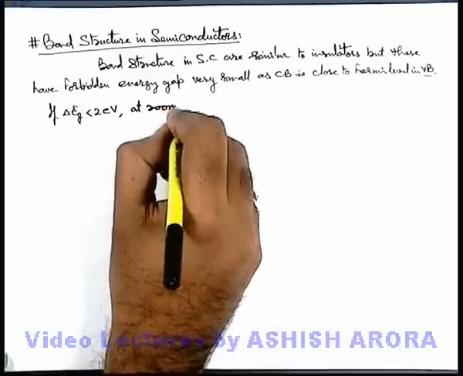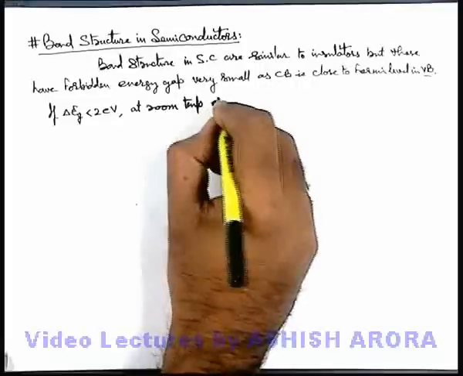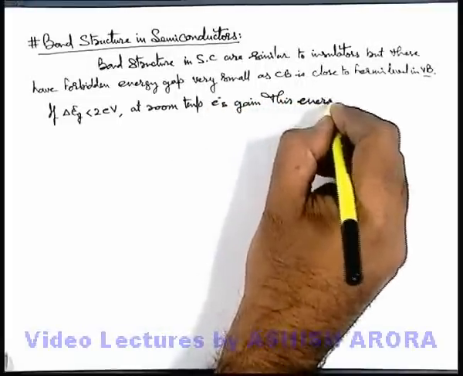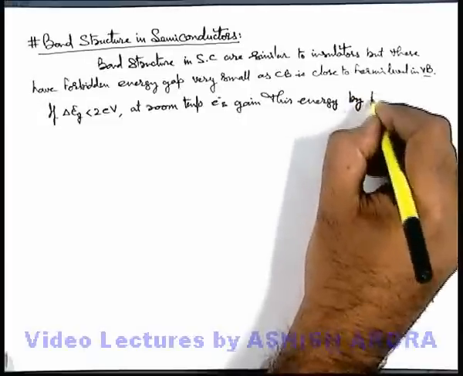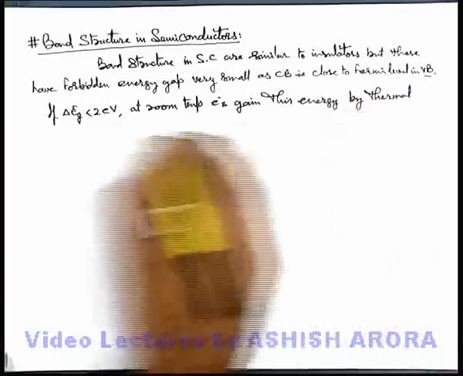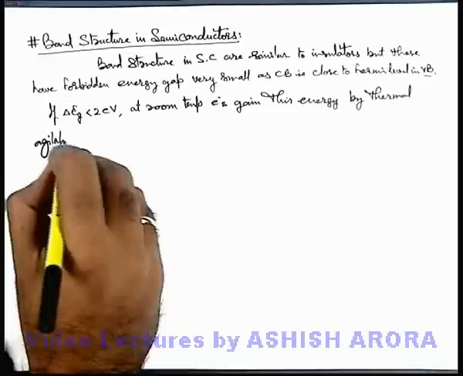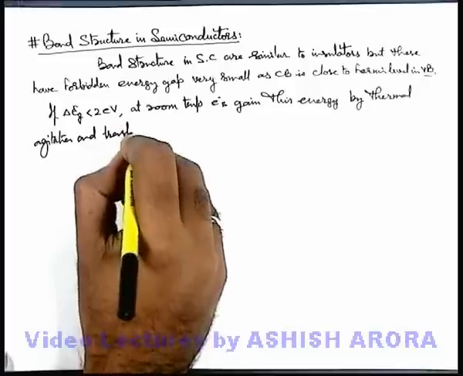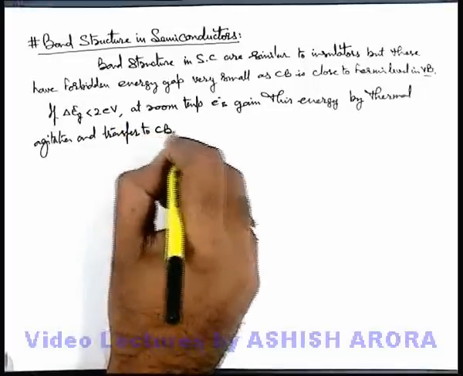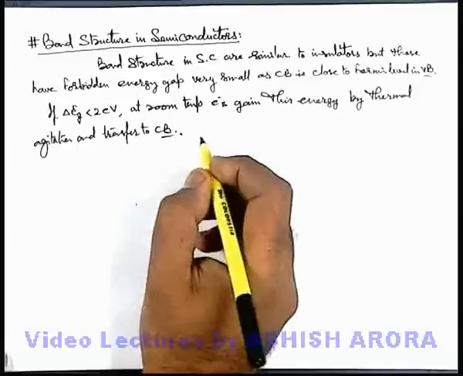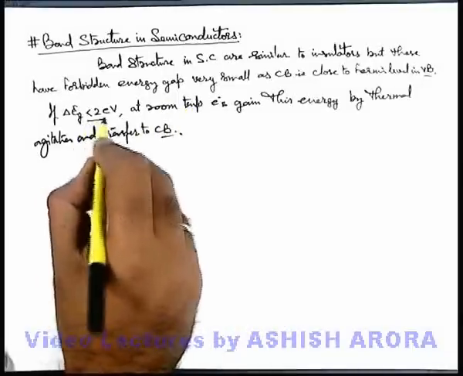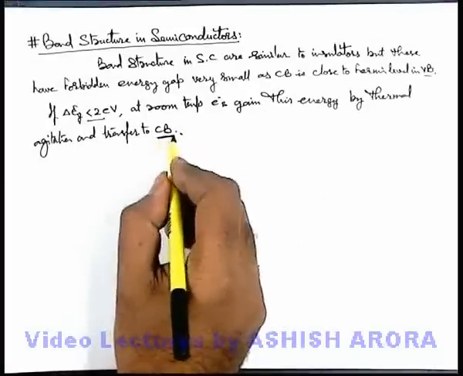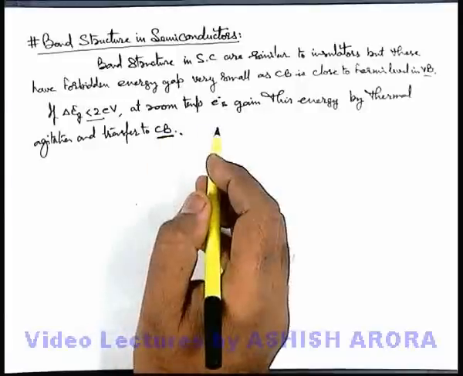room temperature electrons gain this energy by thermal agitation only, and transfer to conduction band. And that implies that in semiconductors, as Fermi energy gap is less than 2 electron volt, at room temperature electrons will exist in conduction band, and semiconductor can conduct electricity at room temperature.